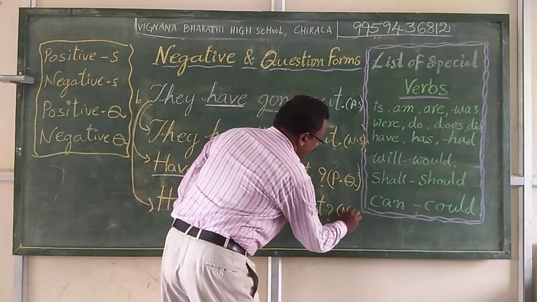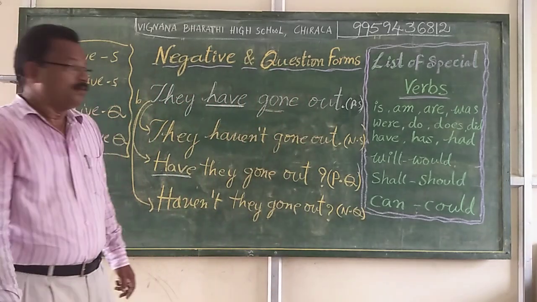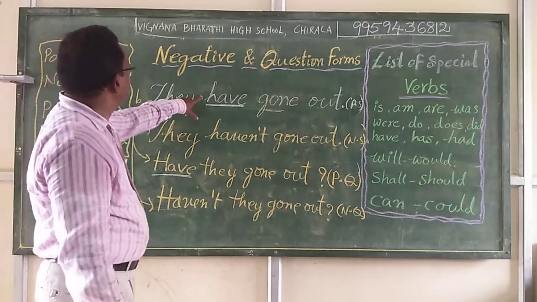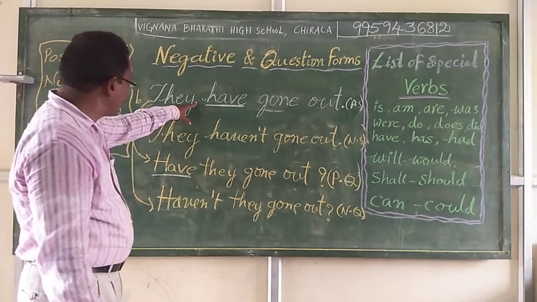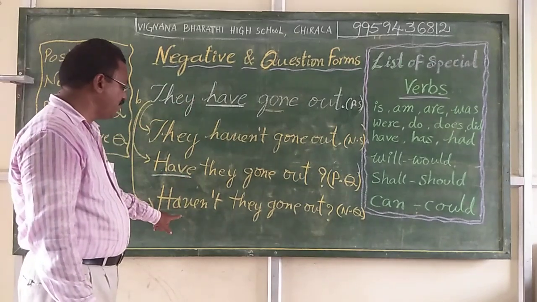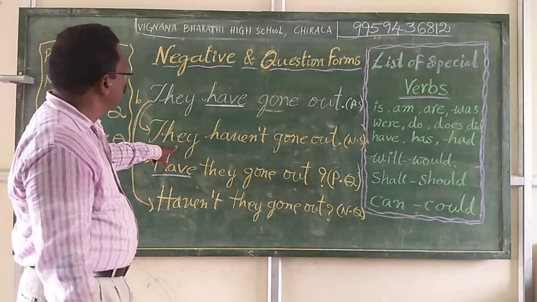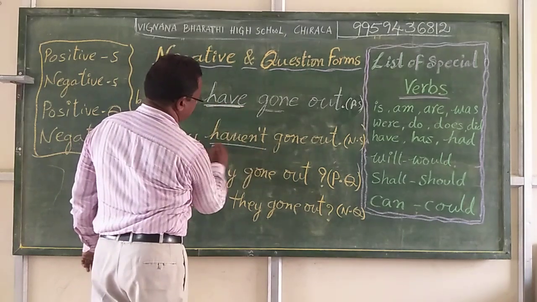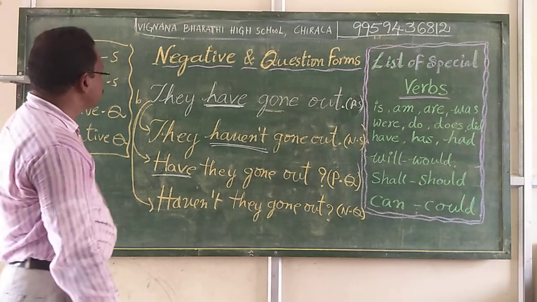So here: positive question form, negative question form, positive statement, negative statement. For the positive statement, the positive question form. For the same positive statement, the negative question form. Here, 4. They have gone out, they have not gone out. The change is only in the verb part, simple.